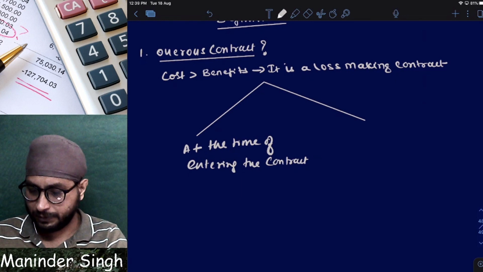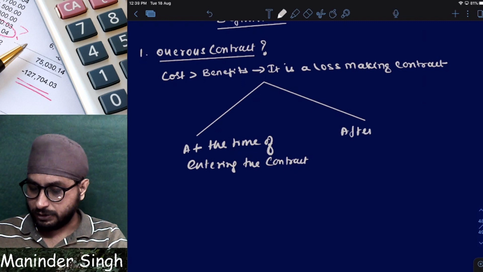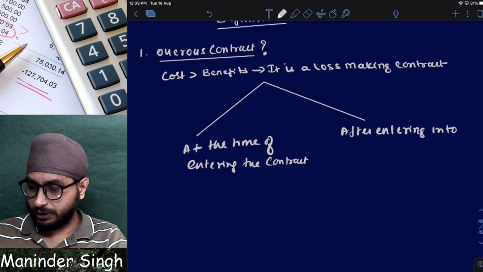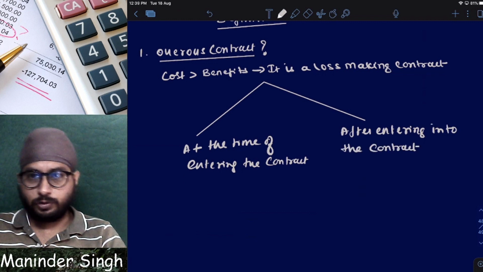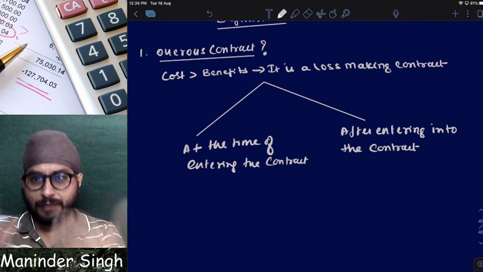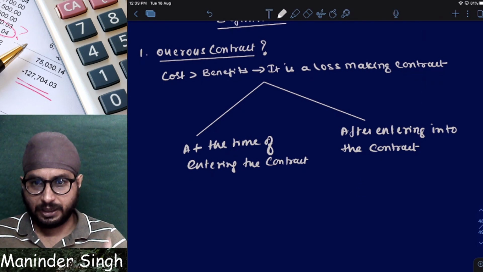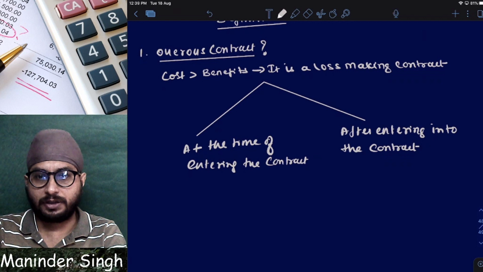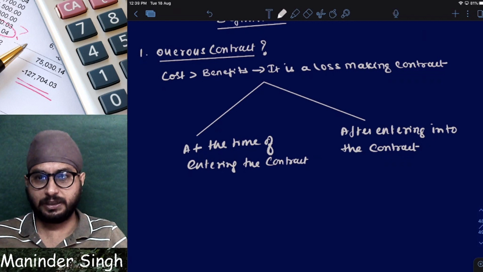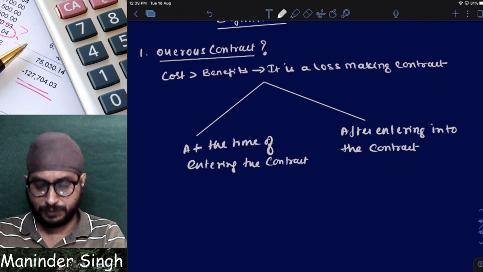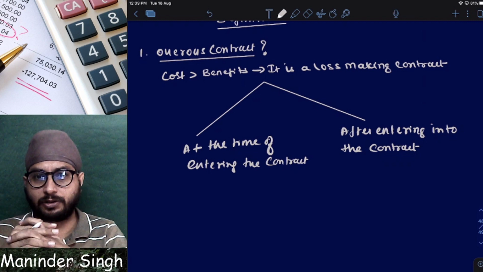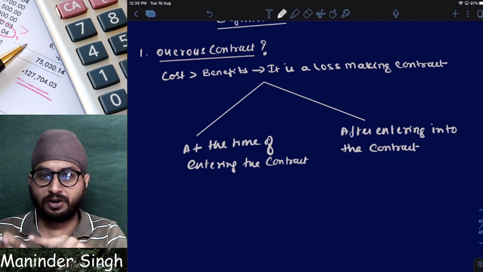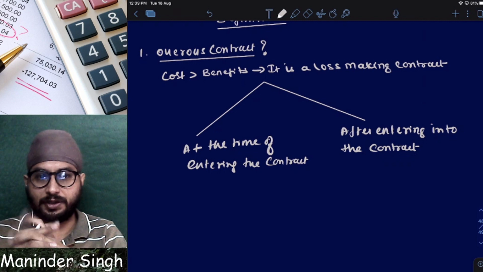Or it can be after entering into the contract. Clear? So a contract can be onerous either at the time of entering, means I know that it is a loss making contract but still I'm entering into that. I repeat, I know that it is a loss making contract but still I'm entering into that contract. That is called what? Contract onerous at the time of entering the contract.